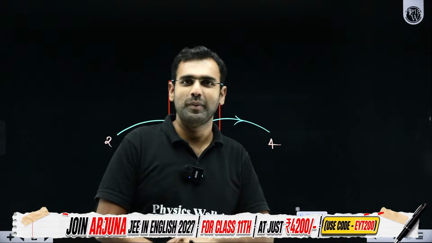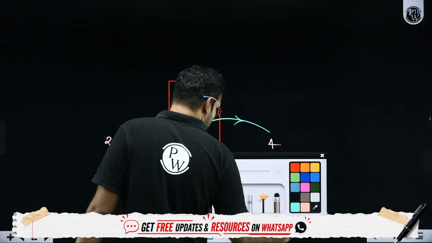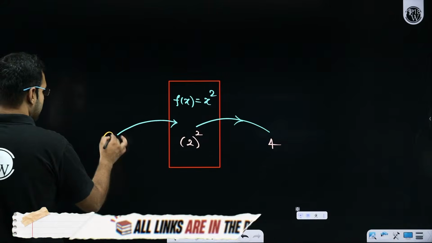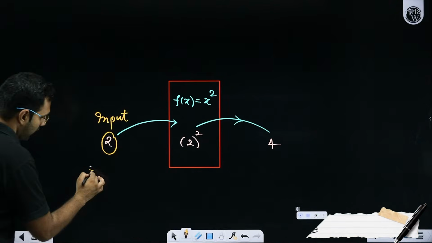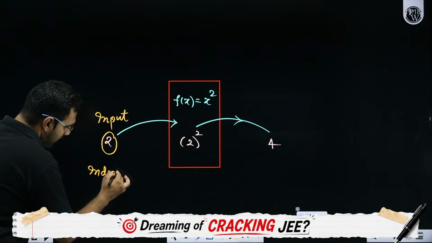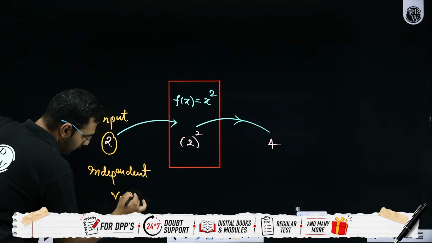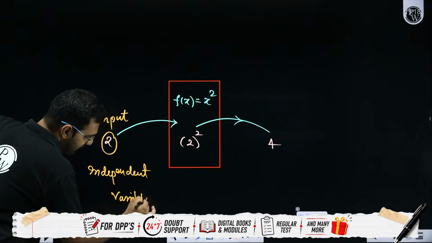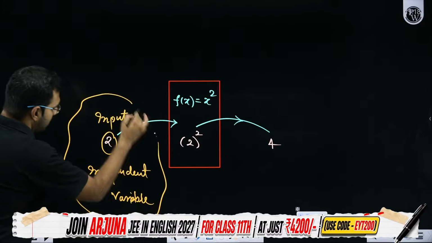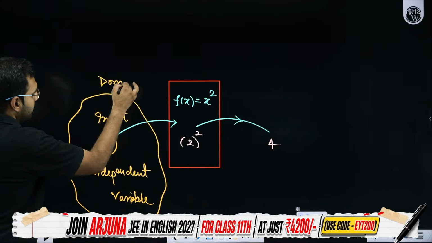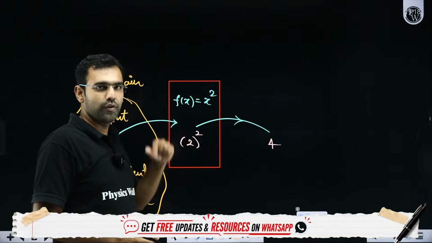I'm trying to explain the concept of functions in very layman language, where you need to understand that this 2 is our input. To be more specific, I'll call it our independent variable. Independent variable simply means X. And that thing here is called the domain. Here, this is your function.